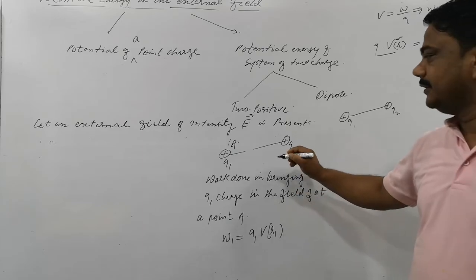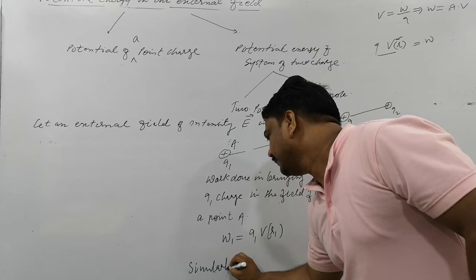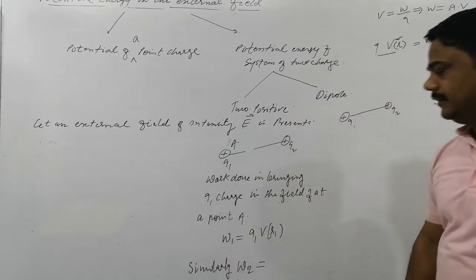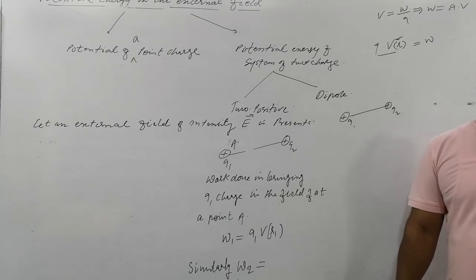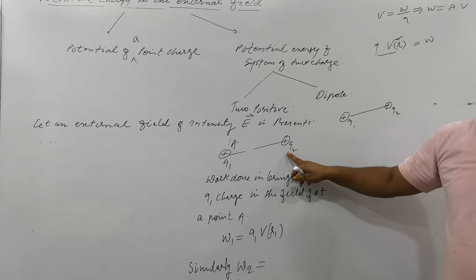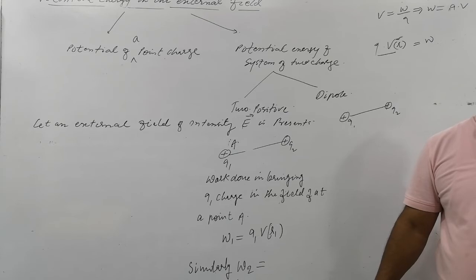Similarly, the work done W2, the work done in bringing the second charge. If you are bringing this second charge, you will need to do work first against the external field, and second against the previous charge. Is that clear or not?